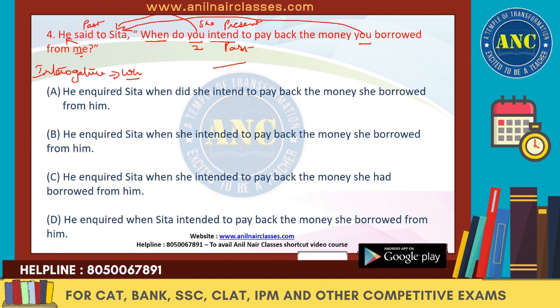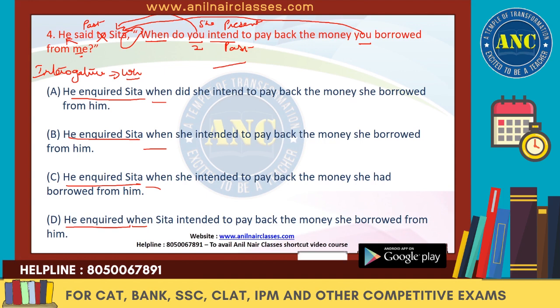So she is inquiring. Now "to" will also not be there. He inquired Sita. He inquired Sita. He inquired Sita. All are fine. Now after that, we will remove this comma and quotations and we need to use "when." So all the places we have "when."